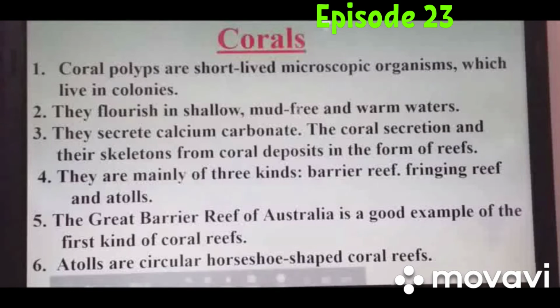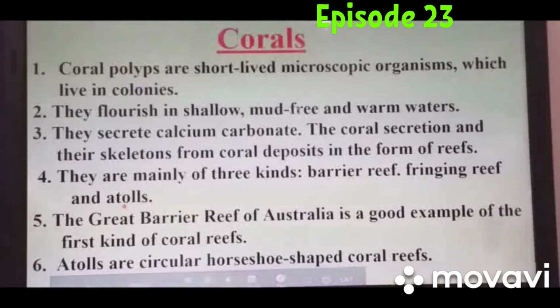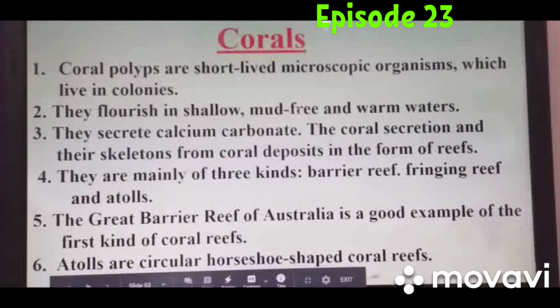The third type of coral reefs are the atolls. Atolls are actually ring shaped coral rock, which surrounds a lagoon partially or completely, means a ring type, we can say a circular form of rock. Atolls are circular, horseshoe shaped coral reefs. So this was the corals.